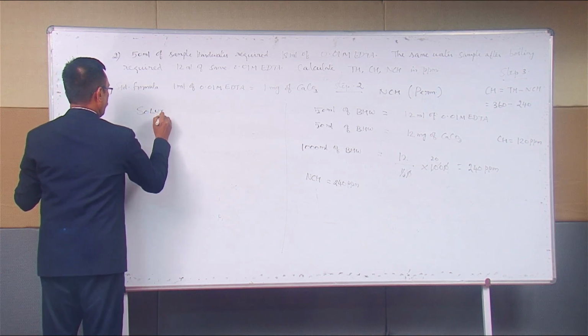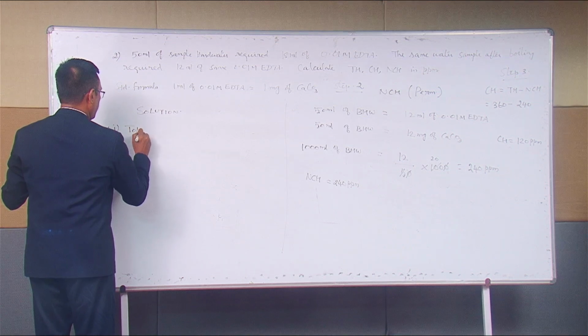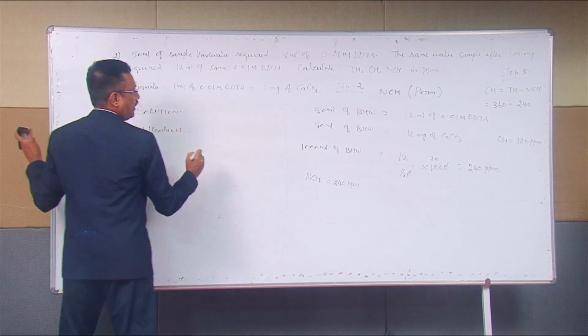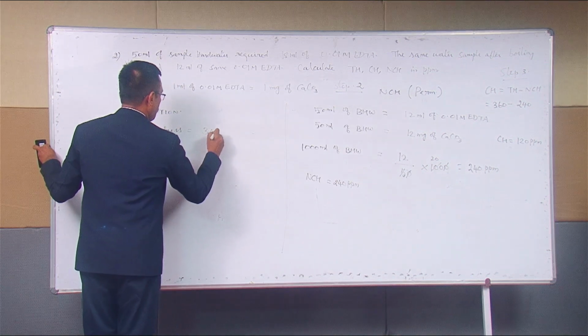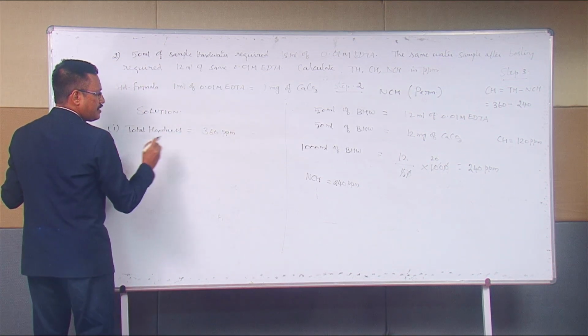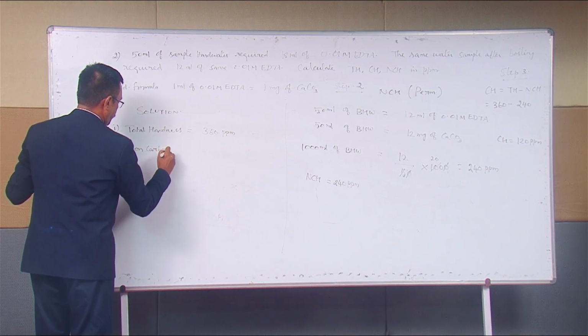Solution. Point number 1. Total hardness. How much did we calculate? 360 ppm. What is the second part we discussed? Non-carbonate hardness.